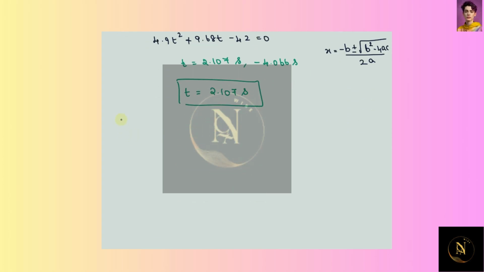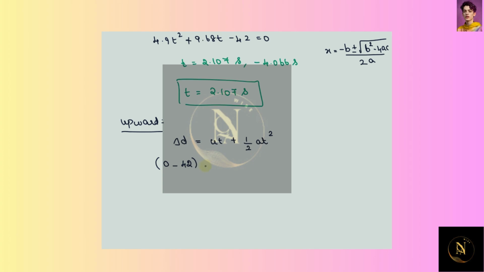Similarly, we have to calculate the time that is required for the upwards motion of the fragment. So now for upward motion, delta d is equal to ut plus half at squared. Here the final distance will be 0 and the initial height is 42.